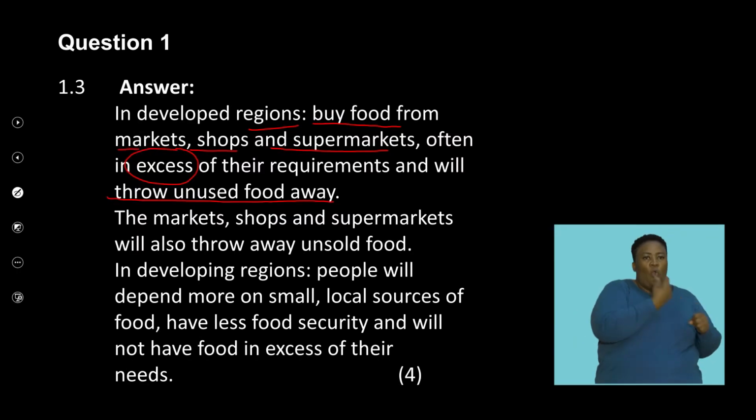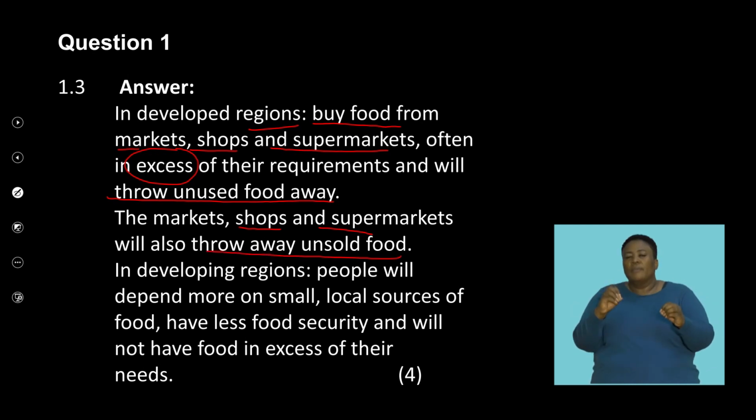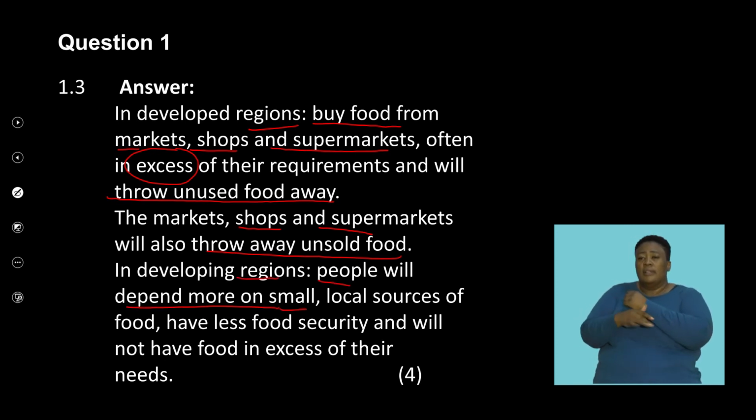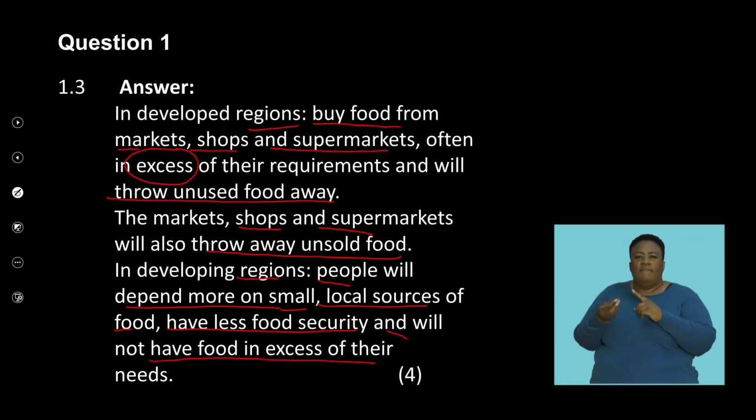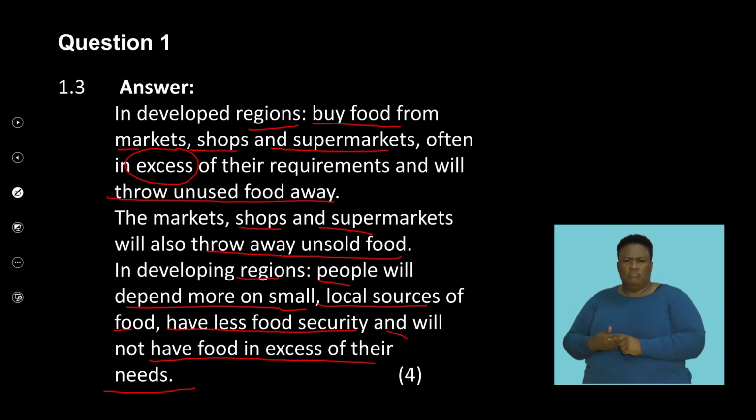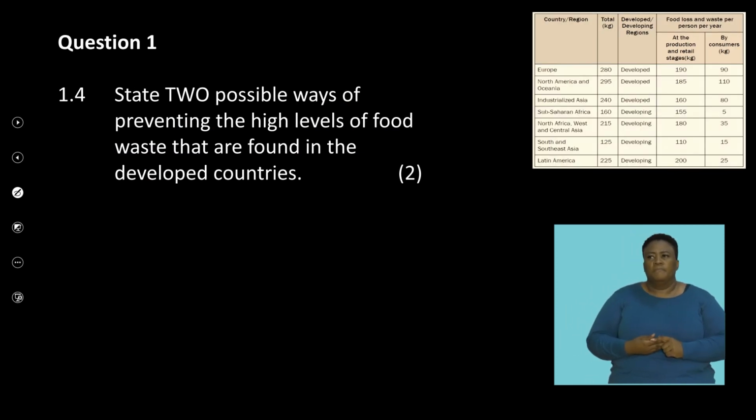Okay, so the markets, shops and supermarkets will also throw away unsold food, as you would see in many supermarkets where you've got food that is dated, and so that is not consumed. It's then thrown away, or it's used to feed animals. In developing regions, people will depend more on small, local sources of food. They have less food security and will not have food in excess of their needs. So we look at that.